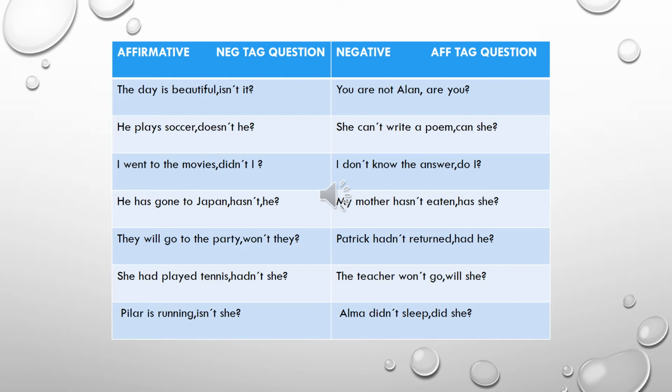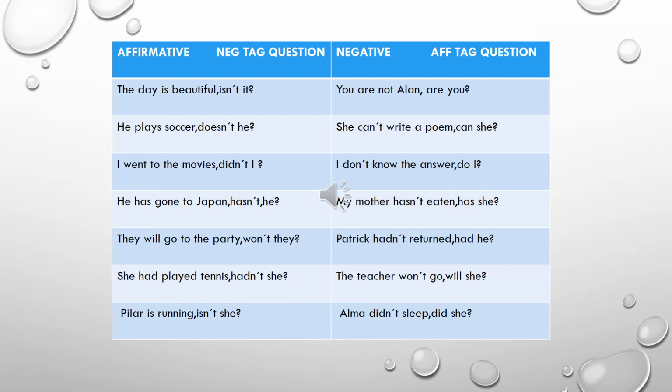Patrick hadn't returned. Is negative. The auxiliary is hadn't. You have to write it in the positive form or affirmative form. Had he? Patrick hadn't returned, had he?